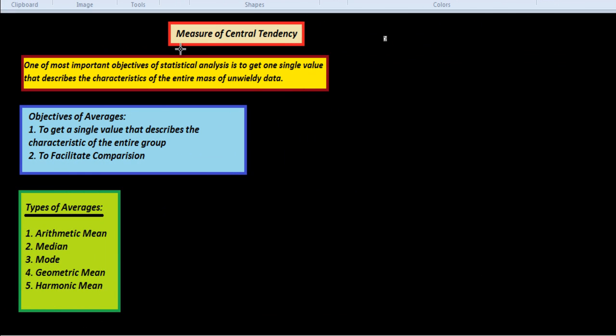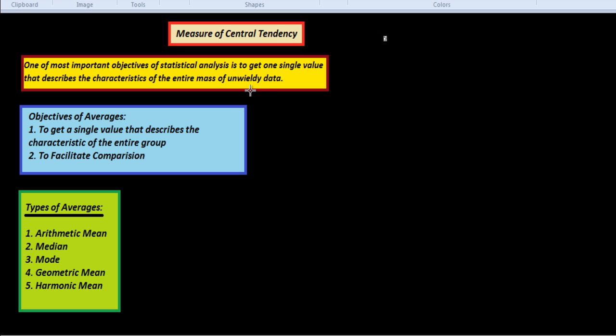In this session, we will study the measure of central tendency. One of the most important objectives of statistical analysis is to get one single value that describes the characteristics of the entire mass of unwieldy data. Such a value is called the central value, or an average, or the expected value of the variable.